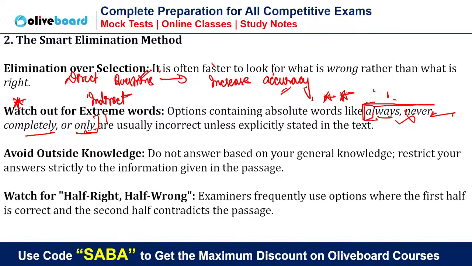Then third: sometimes the passage is based on a very common theme, like environment, violence, any social theme. So what we do is start mixing our general knowledge with the passage. We start solving the answer, thinking that without reading the passage also we can solve the question. That is a blunder. The same thing happened last year in one of the exams.